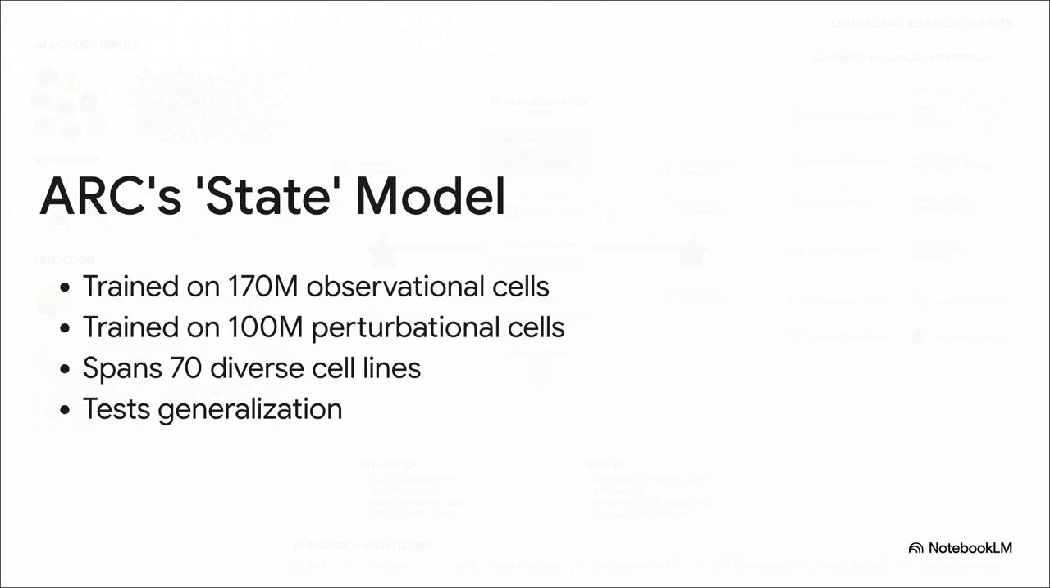The ARC Institute released a first-generation model called STATE. The scale of this model is wild. It was trained on nearly 170 million observational cells and over 100 million perturbational cells, spanning 70 different cell lines. But hey, the real test isn't just memorizing lab data, right? ARC also launched the Virtual Cell Challenge to test generalization. Can these AI models accurately predict responses in totally new, unseen biological contexts? Because that is the true test of a virtual cell's utility.